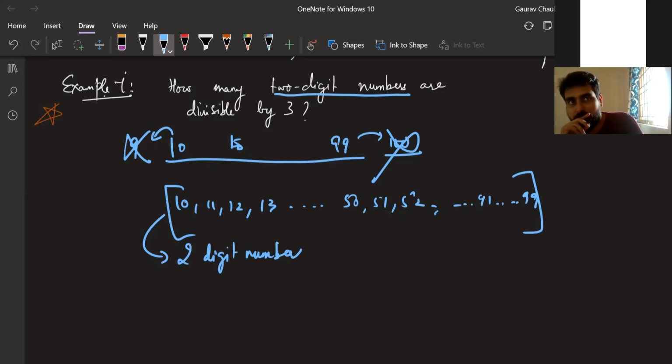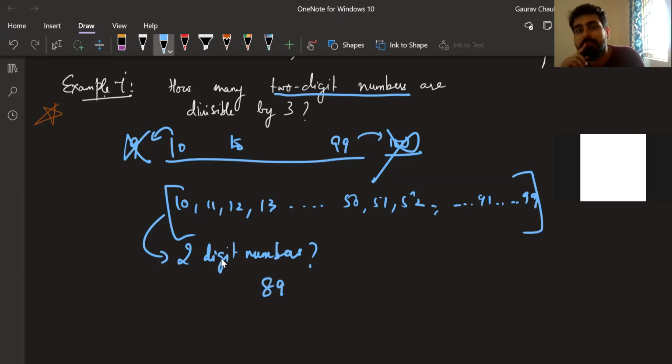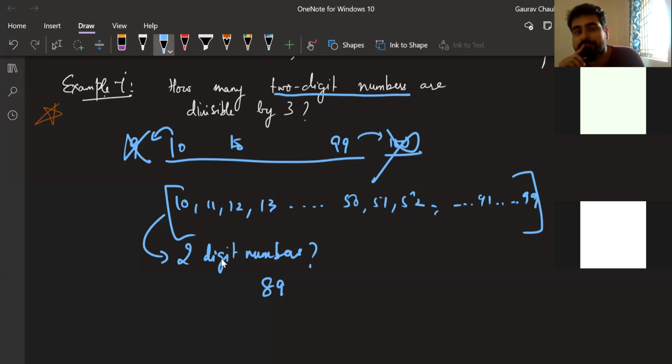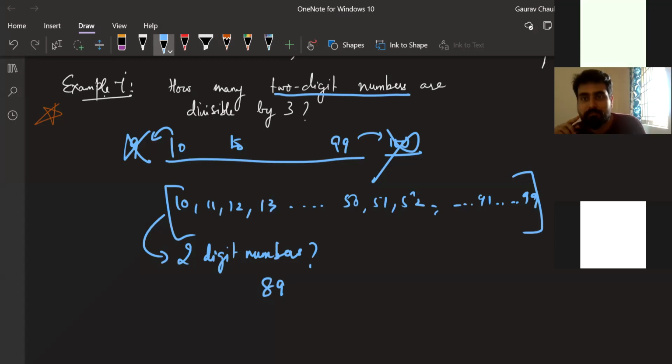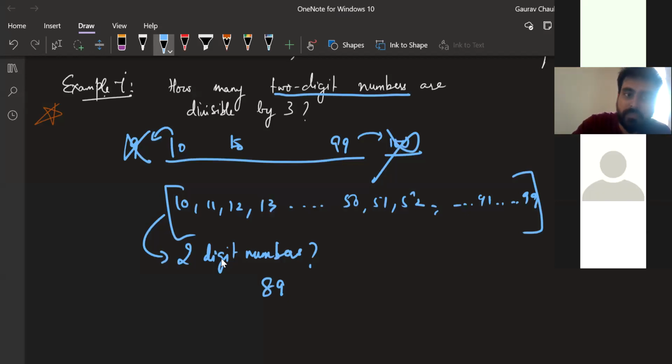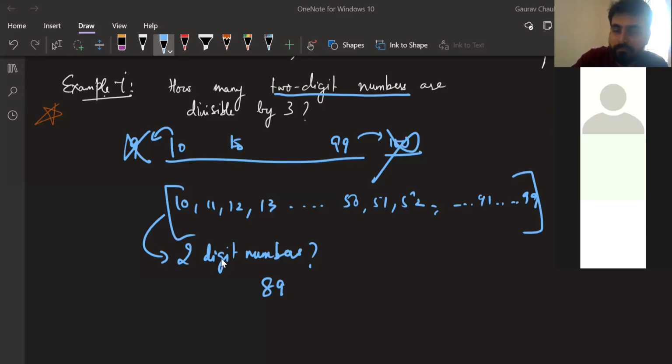Sir, 89, sir. MG says 89. Anyone has a different answer, or everyone thinks 89? How are you getting this 89? Yes, MG, can you explain how you are getting this 89? Sir, I removed 11 numbers from 100, sir. Which 11 numbers did you remove? Sir, 1 to 9 and 100 I removed, sir.